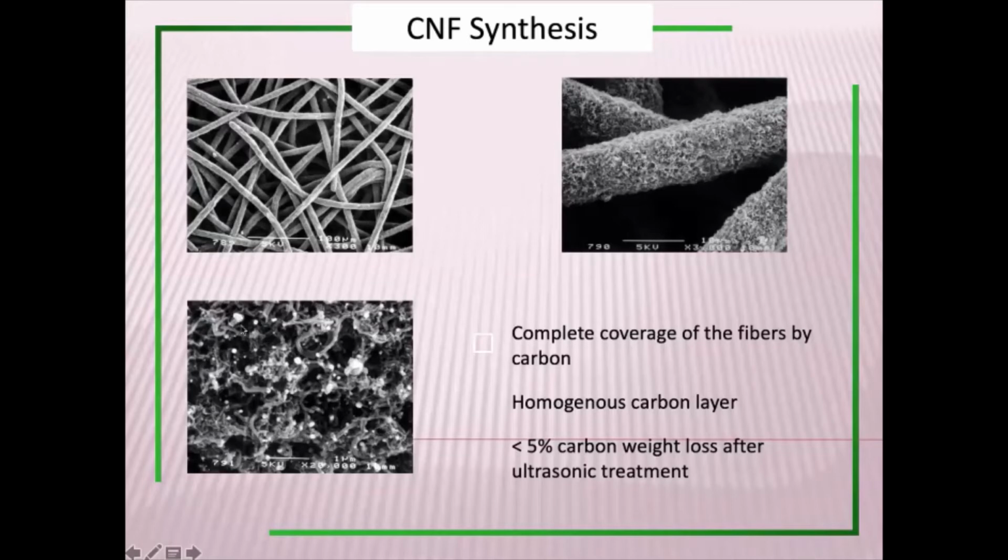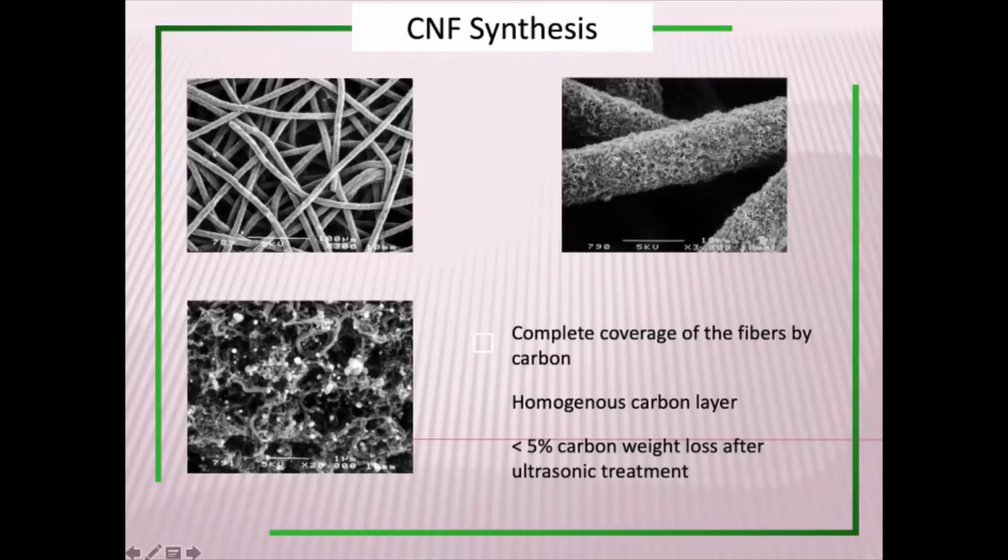But the unfortunate part is that the nickel particles are still present on the fibers. It's a tip growth mechanism. You can see that nickel particles are present. It's a complete coverage, a homogeneous carbon layer. And one advantage is that even if you do ultrasonication, the carbon weight loss, meaning loosely held carbon, is only 5%. Now you have plenty of carbon surface. You can do adsorptions, you can do filtrations. Actually, you can propose isotherm models, and then you can do whatnot.